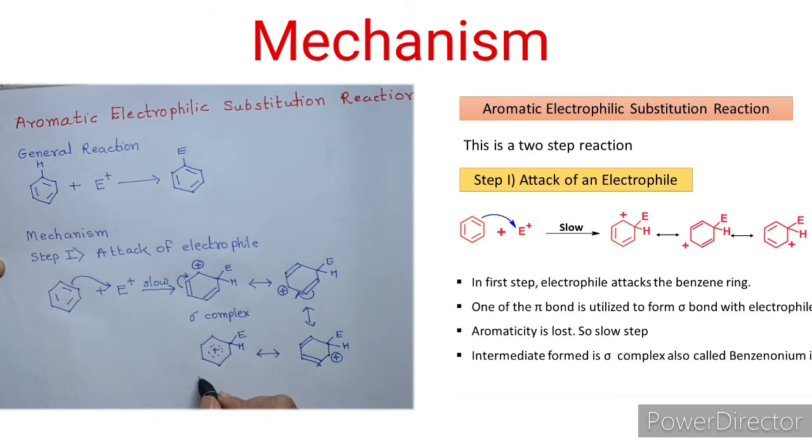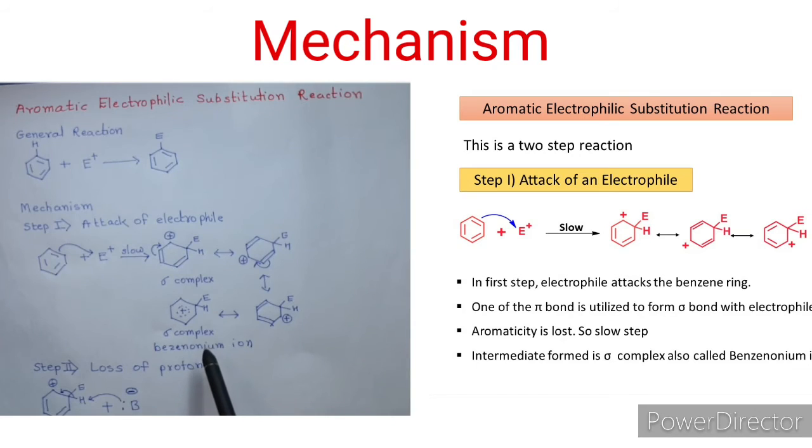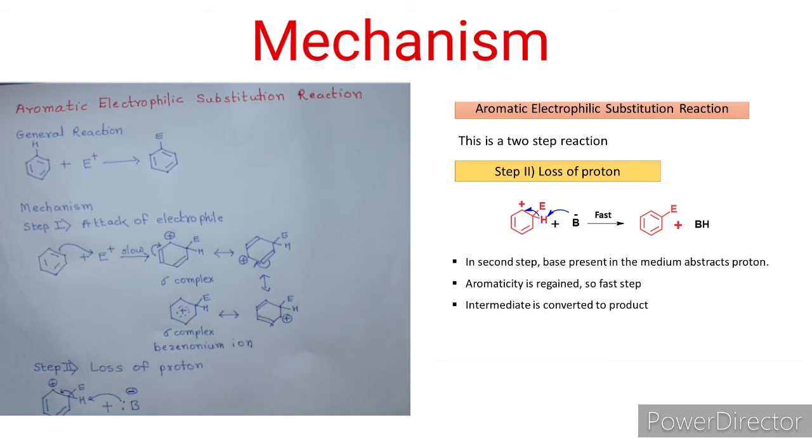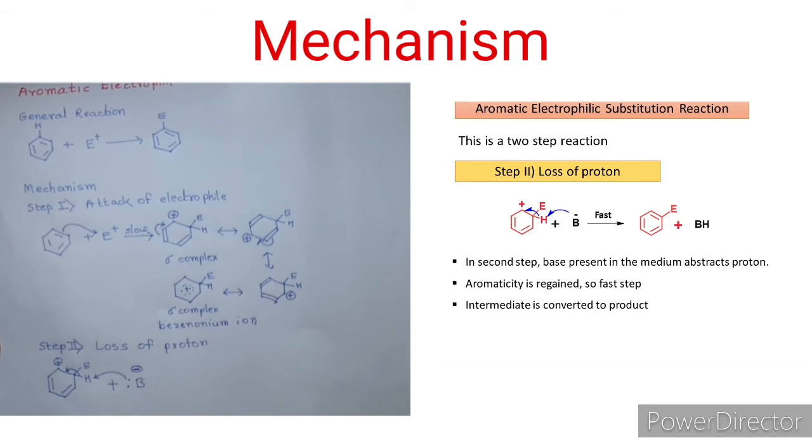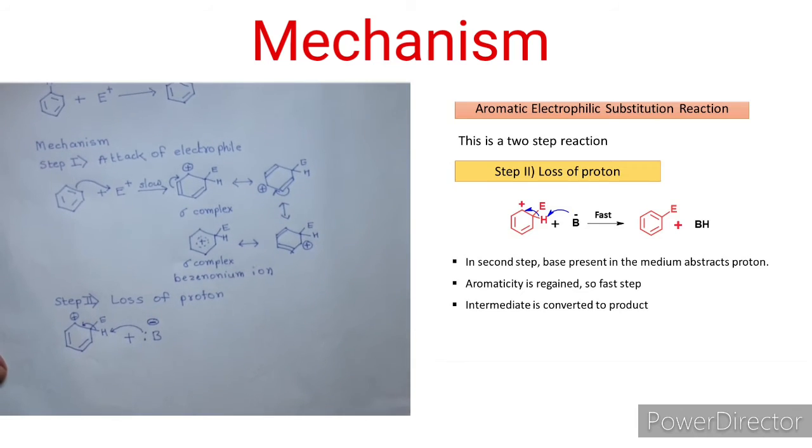And so this is called a sigma complex, and this is a carbocation, benzenonium ion. The sigma complex is stable due to resonance. In step 2, loss of proton takes place. For showing loss of proton, I have taken one resonating structure.